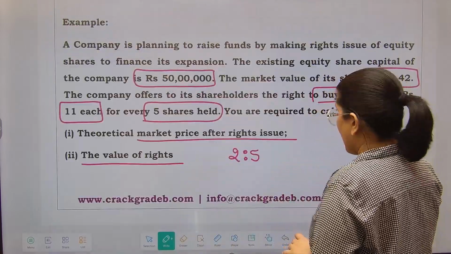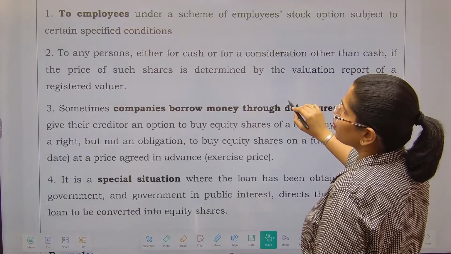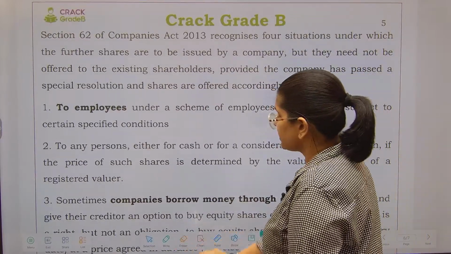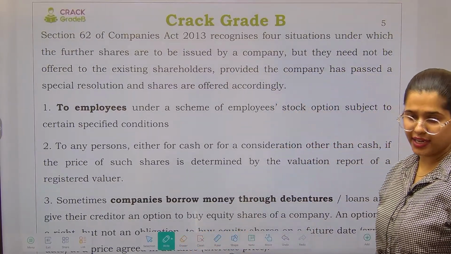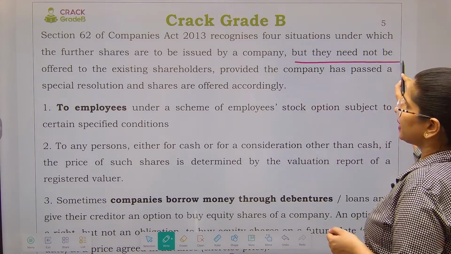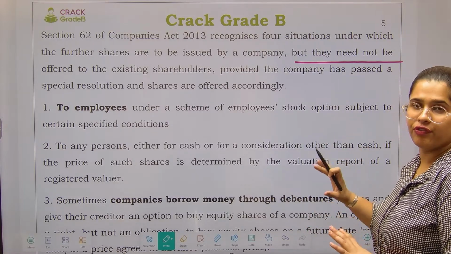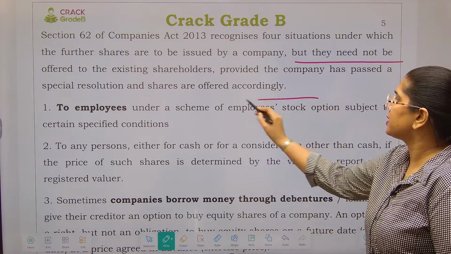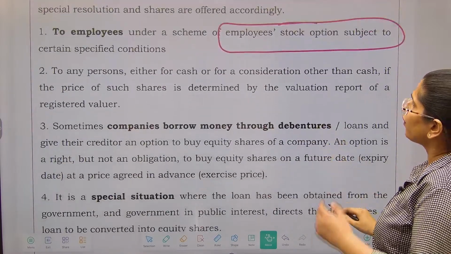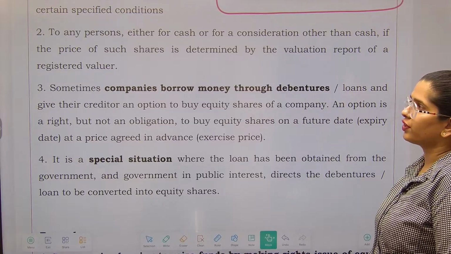Now, as per Companies Act, there are certain exceptions as well for the right issue. So let's see that. Section 62 of the Companies Act, this pertains to right shares, recognizes 4 situations under which further shares are to be issued by the company, but they need not be offered to the existing shareholders. For example, to employees, that we provide under the employee stock option. To any person, either for cash or for a consideration other than cash, if the price of such shares is determined by the valuation report of a registered valuer.